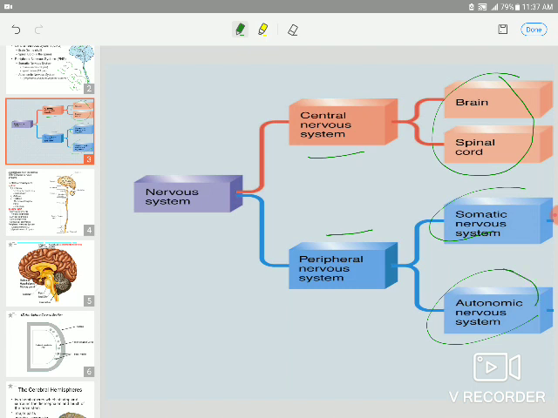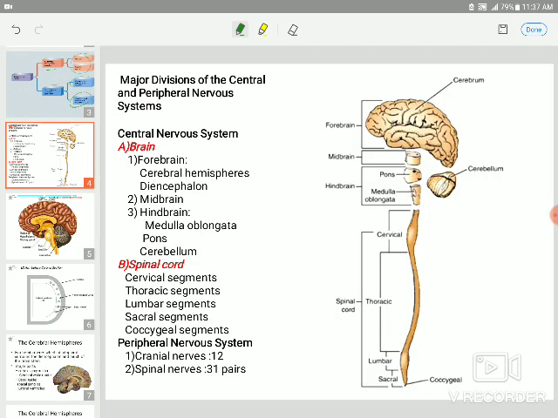Sympathetic or parasympathetic, located in blood vessels, smooth muscles, artery, veins. It's a major division of the central and peripheral nervous systems.